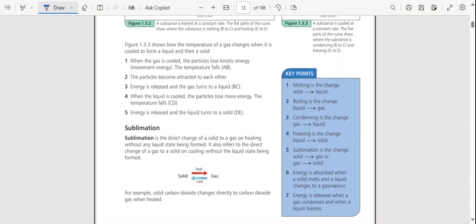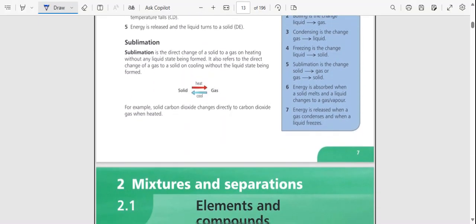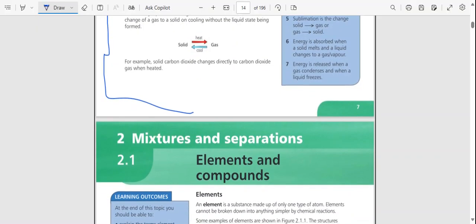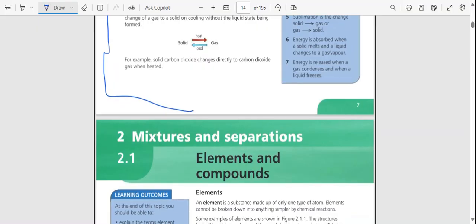So let us go into our new term, which is sublimation, which is very interesting as a matter of fact. Sublimation is the direct change of a solid to a gas on heating without any liquid state being formed. It also refers to the direct change of a gas to a solid on cooling without the liquid state being formed. For example, solid carbon dioxide changes directly to carbon dioxide gas when heated.